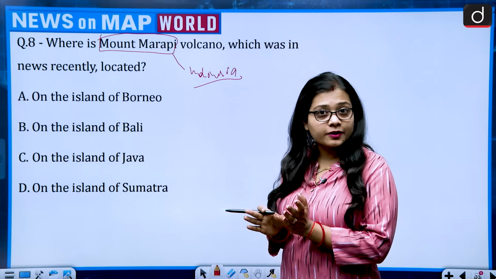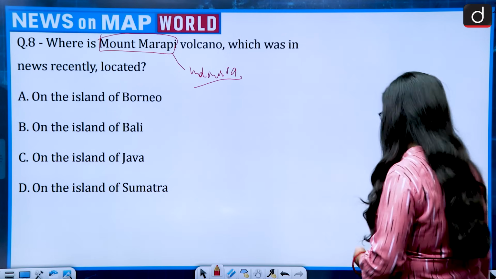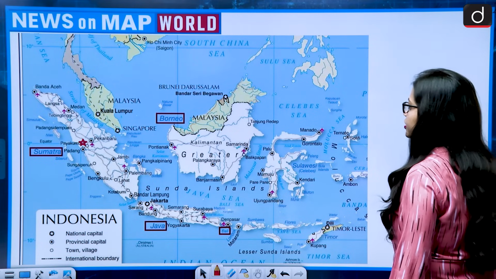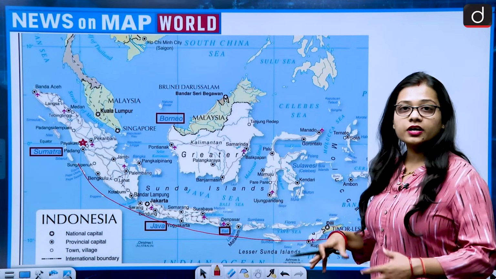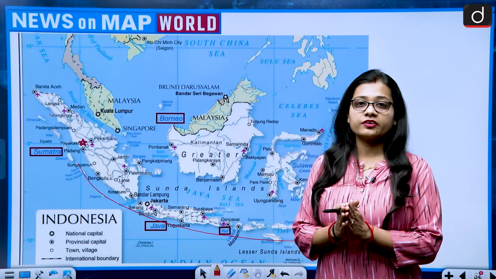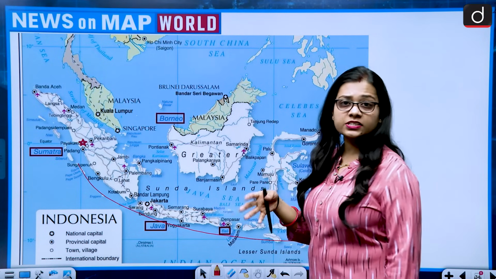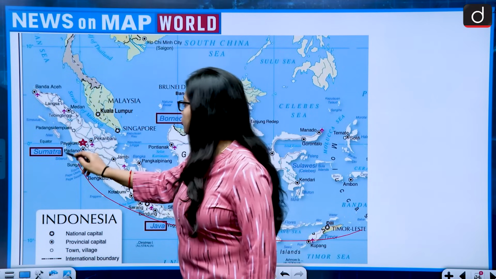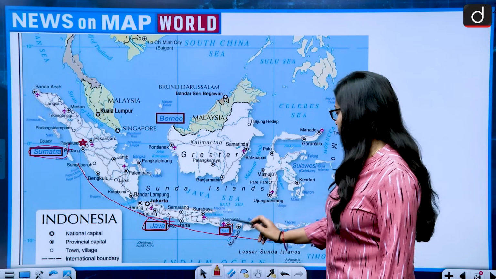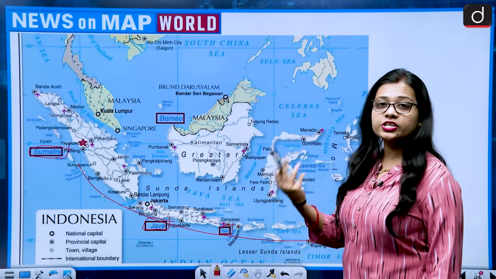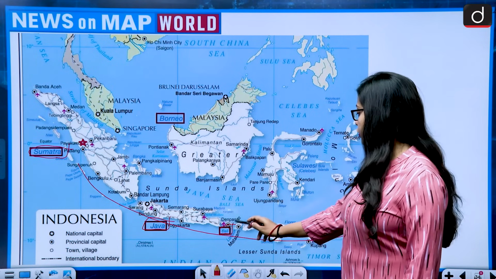Now the options are tricky because Sumatra, Java, Bali, all these are part of Indonesia, islands of Indonesia. Indonesia is a country formed by a group of islands, and there are thousands of islands in Indonesia. A few of the biggest islands of Indonesia are Sumatra, Java, and Bali. Indonesia in itself is a very tourist friendly country, and Bali is one of their major